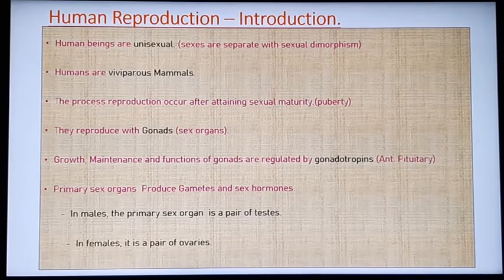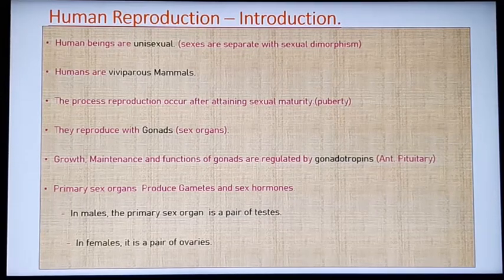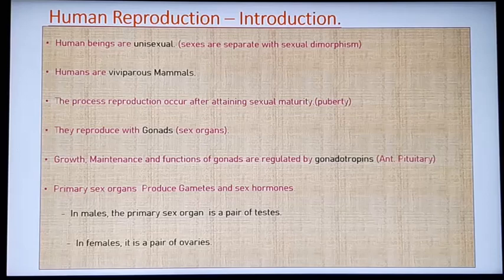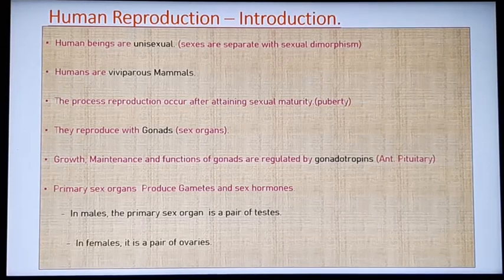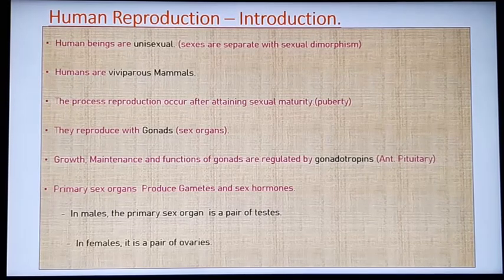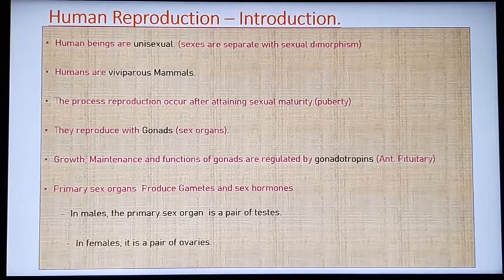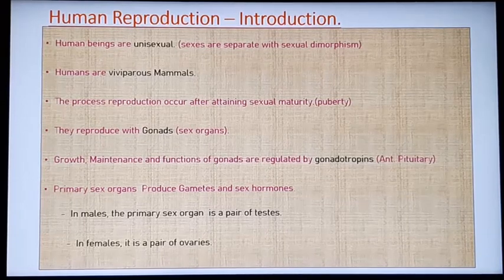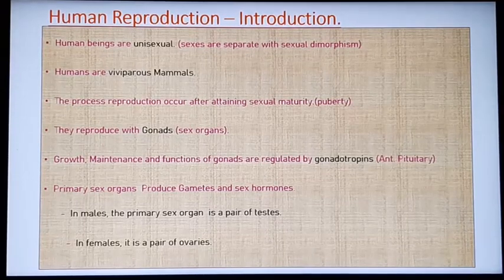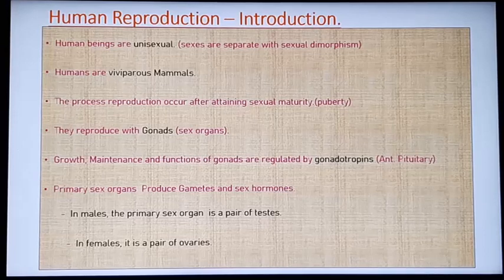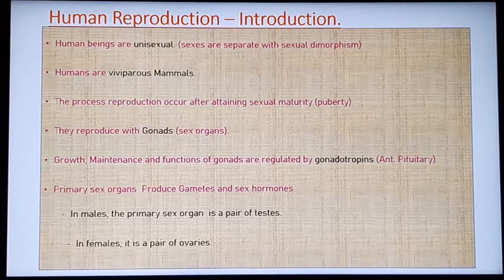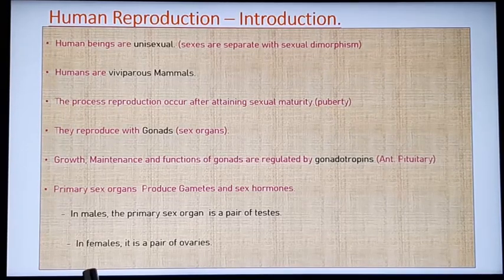Growth, maintenance, and functions of gonads are regulated by gonadotropins, a group of hormones that are secreted from the anterior pituitary. Primary sex organs produce mainly gametes. In males, the primary sex organs are a pair of testes, and in females, a pair of ovaries.